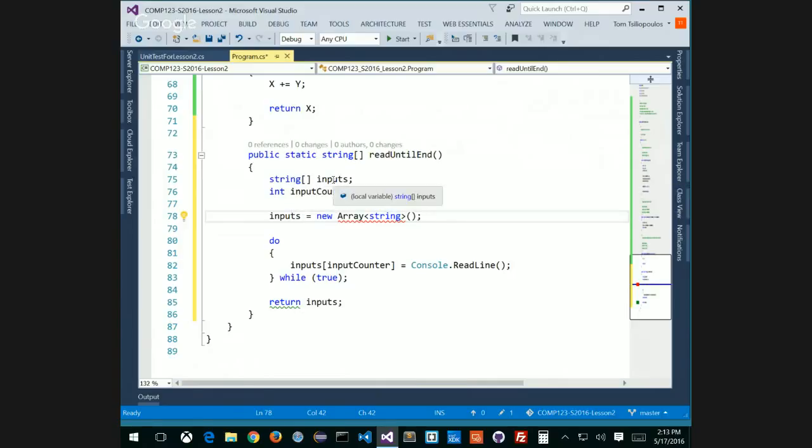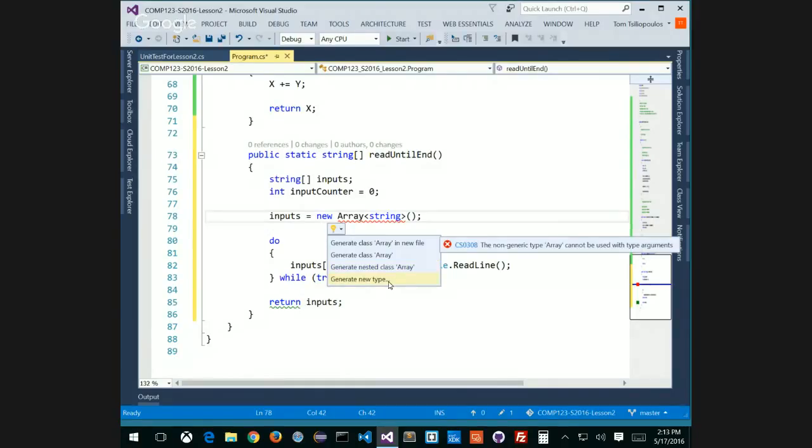I declared it here, string array of inputs. Right? I try to do it here, right? I try to do it in here, right? So I tried to use a new keyword to use the array. That didn't work. Right? A non-generic array cannot be used with type arguments. It says generate class array, generate nested array, generate the new type.